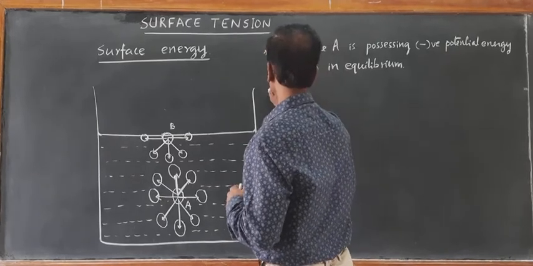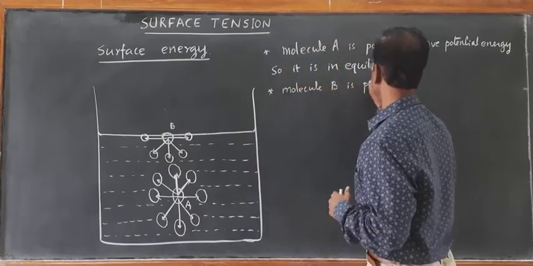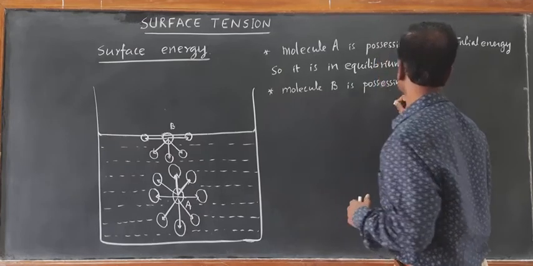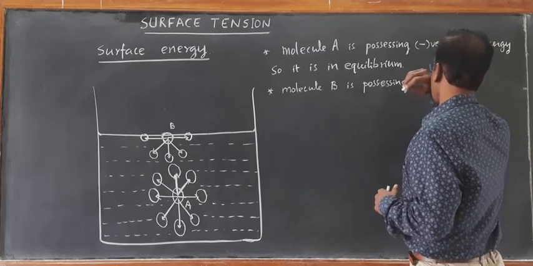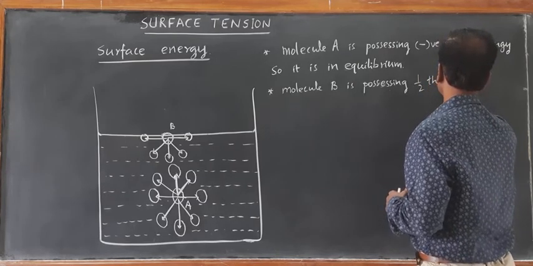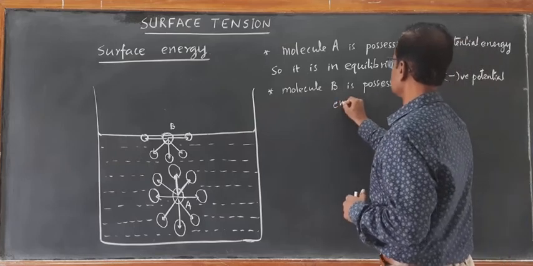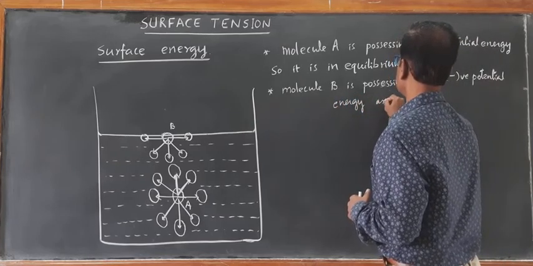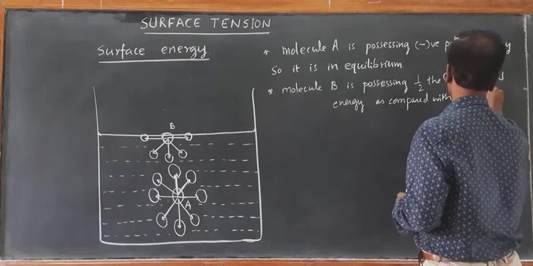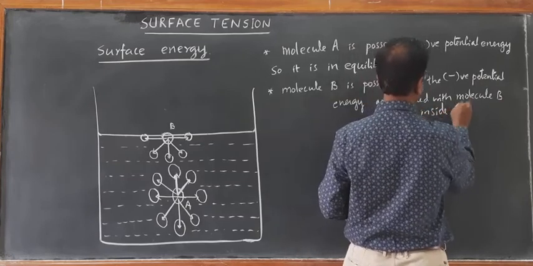So, molecule B is possessing half the negative potential energy as compared with molecule A, which is deep inside the liquid.